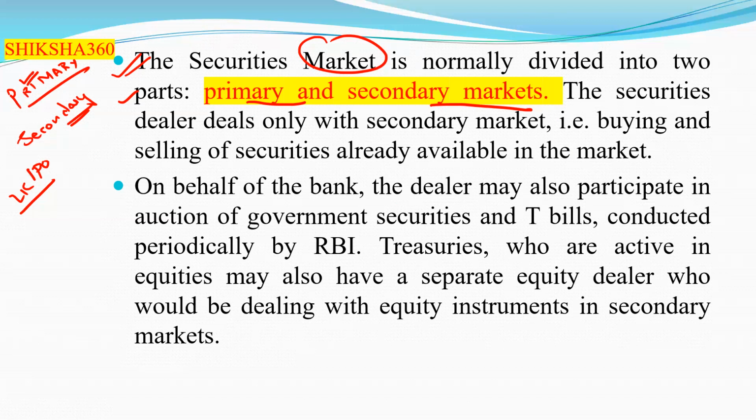The securities dealer deals only with the secondary market, that is, buying and selling of securities already available in the market. On behalf of the bank, the dealer may also participate in the auction of government securities and treasury bills, conducted periodically by the RBI.